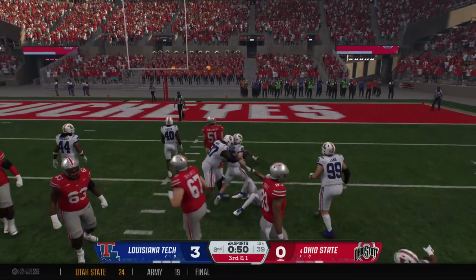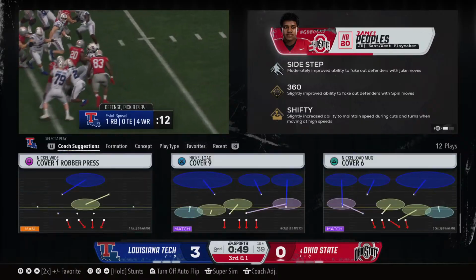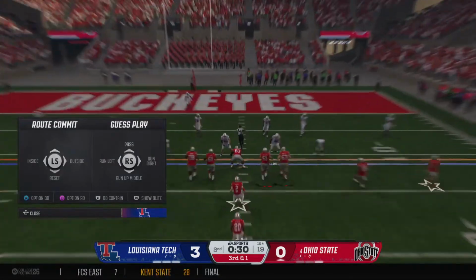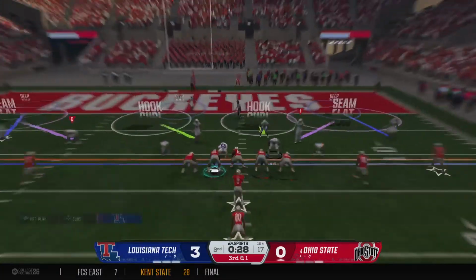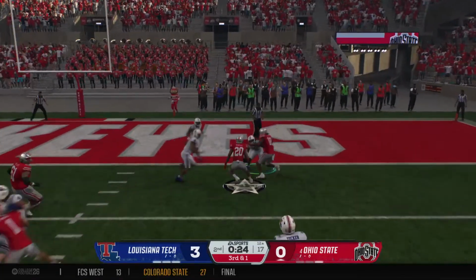Tough, determined run, gets it down to the 12. And that's the problem with blitzing on defense. You live by the blitz, you die by the blitz. Defense dialed up the pressure, but the offense had a better play call. They ran it away from the blitz, and that's why they were able to be successful.